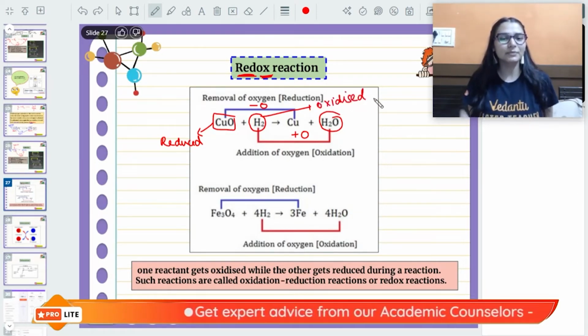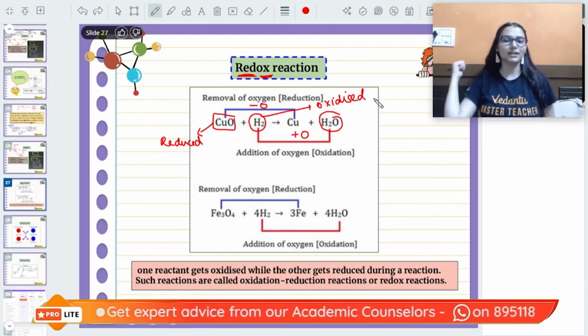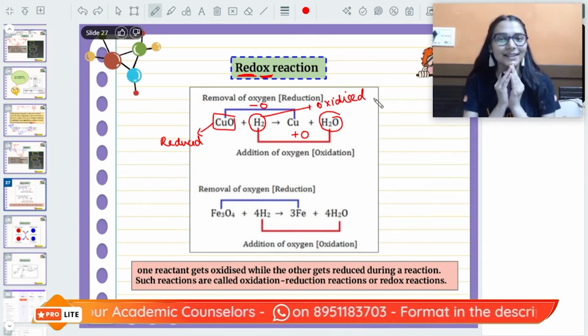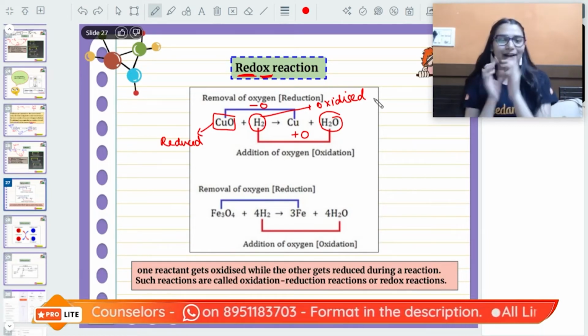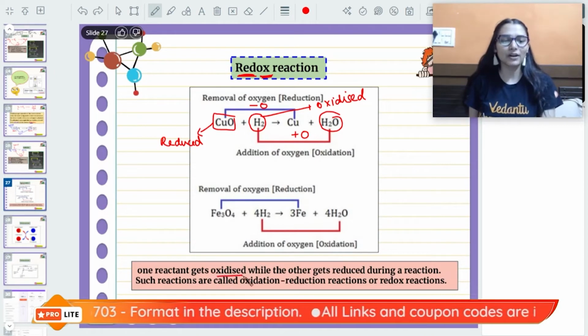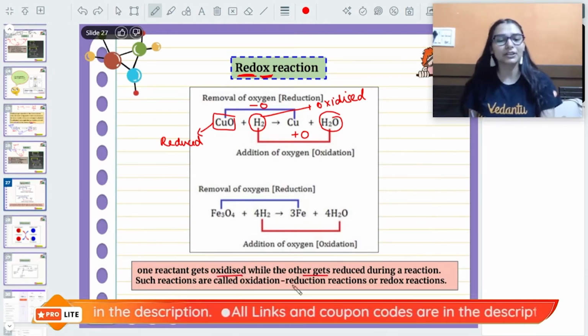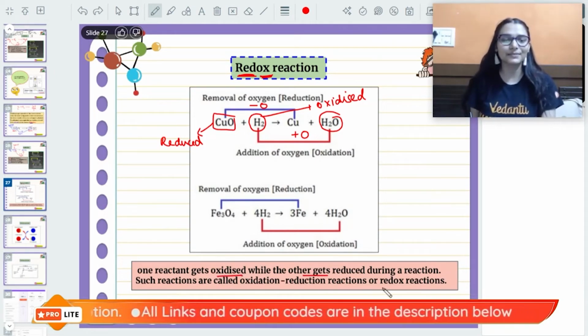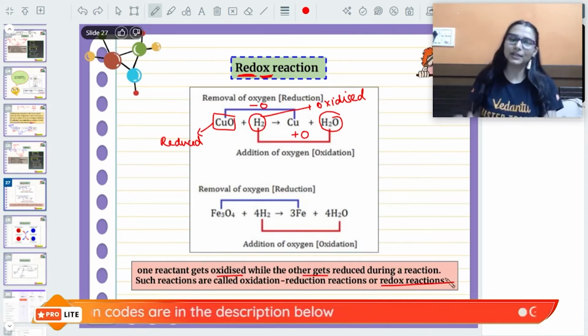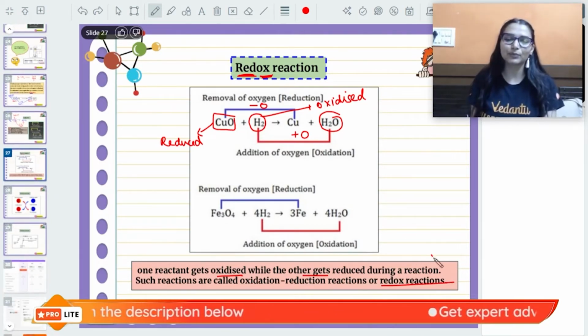So in the same reaction, reduction and oxidation are taking place simultaneously. Means it is a redox reaction. So one substance is getting oxidized, the other is getting reduced.